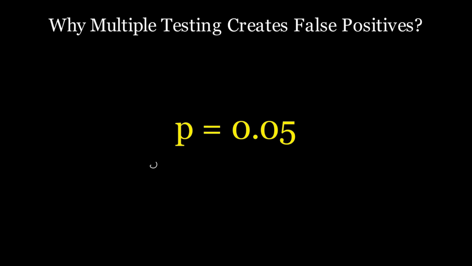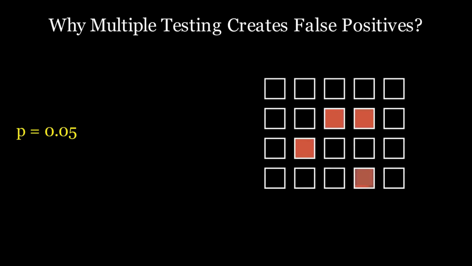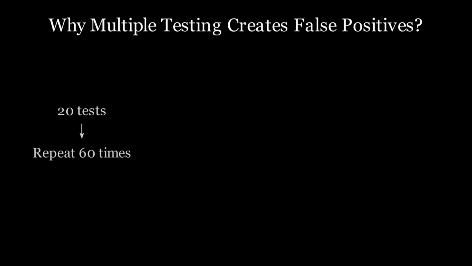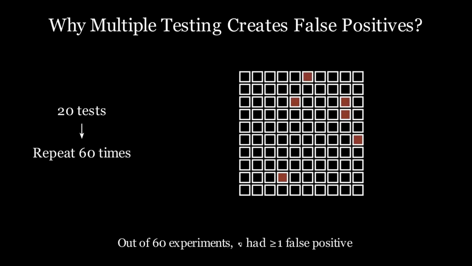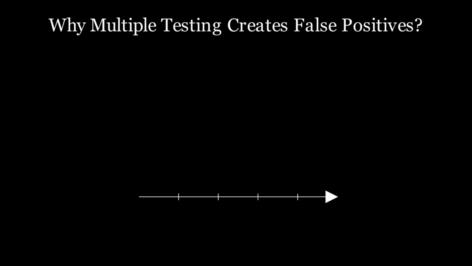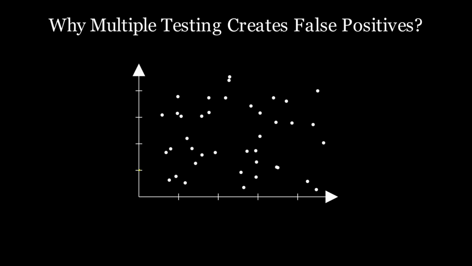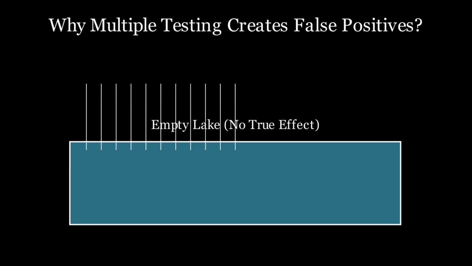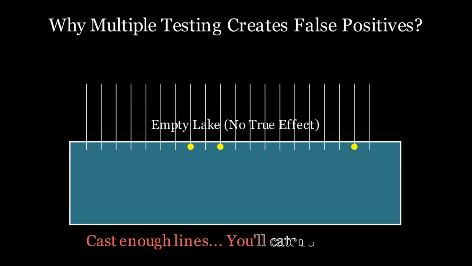To see why this matters, we need to understand how probability behaves when tests multiply. A p-value of 0.05 means if there is no true effect, about 5% of the time you will see a significant result by chance. But that is for one test. If you run 20 independent tests, the probability that at least one appears significant rises substantially. Random variation begins to look like a meaningful signal. This is sometimes described as fishing for significance. The more lines you cast into the water, the more likely you are to catch something, even if the lake is empty.